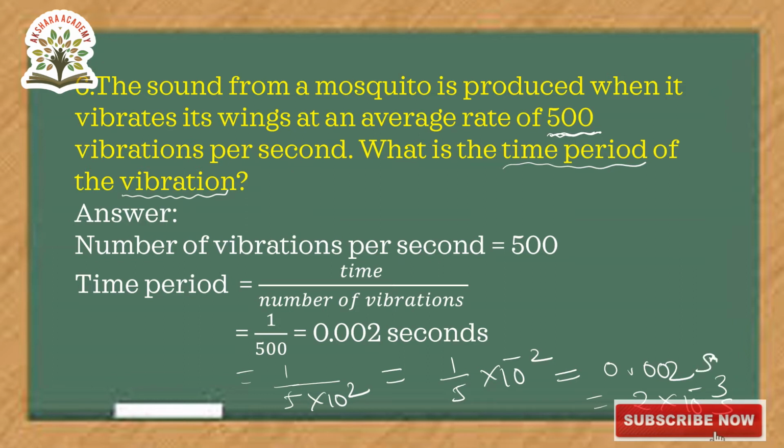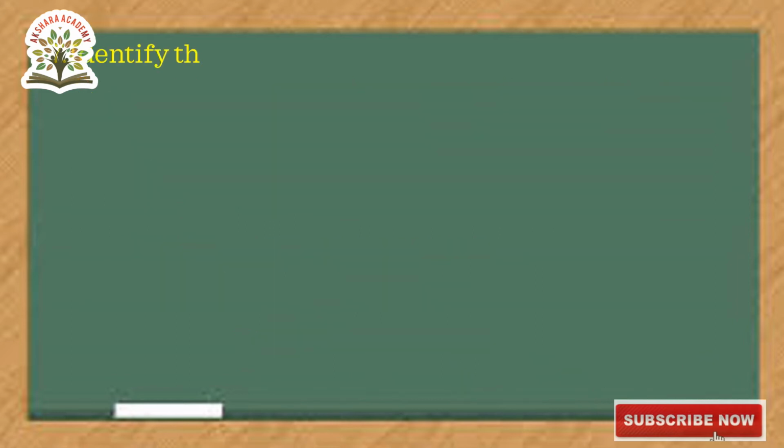S represents seconds. Okay, this is how we find the time period for 500 vibrations per second. Next we will go to the next question.